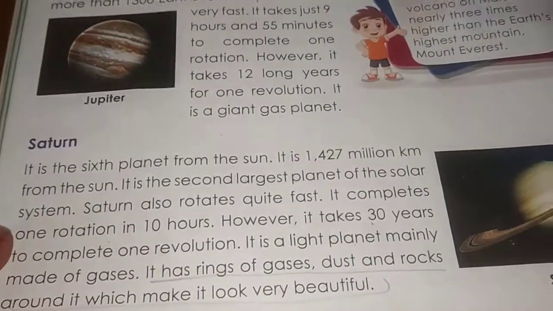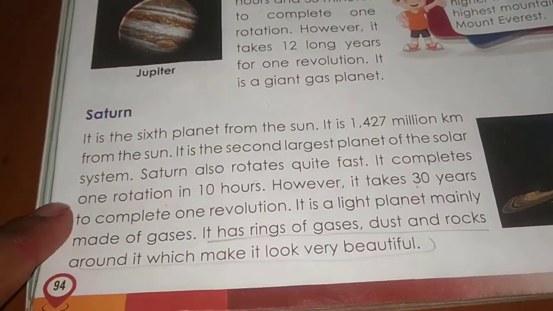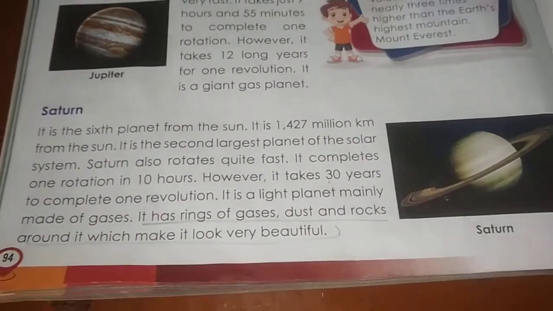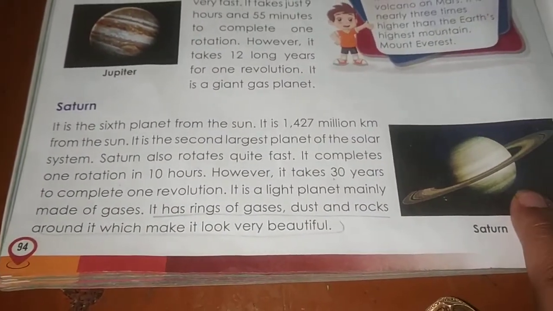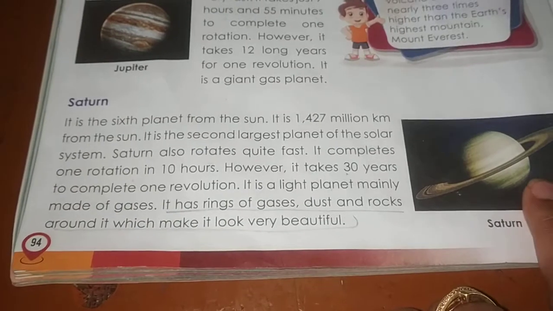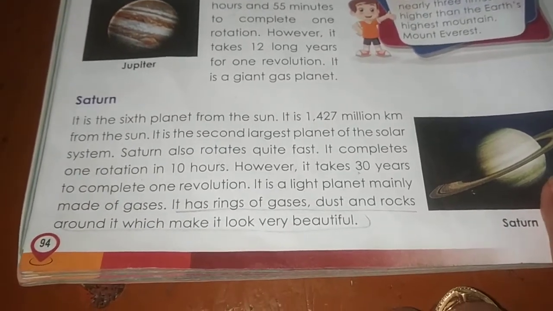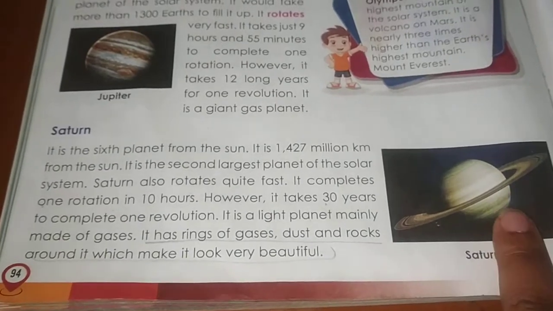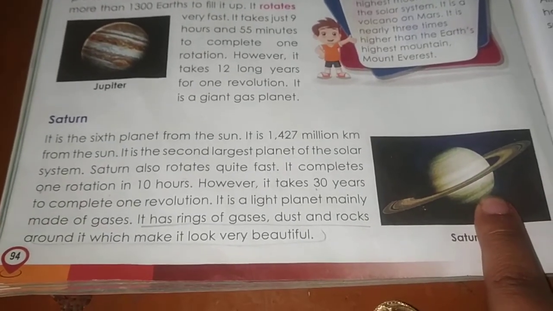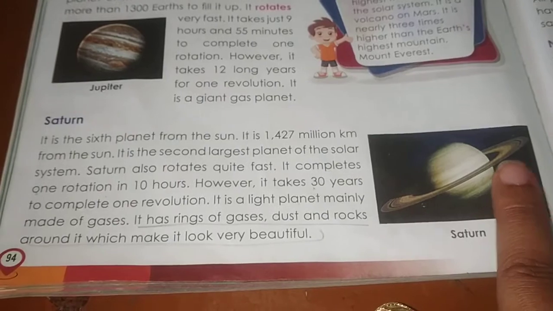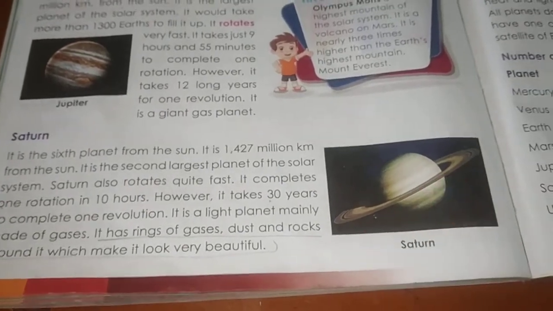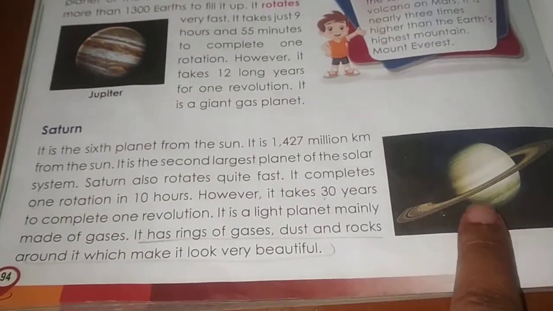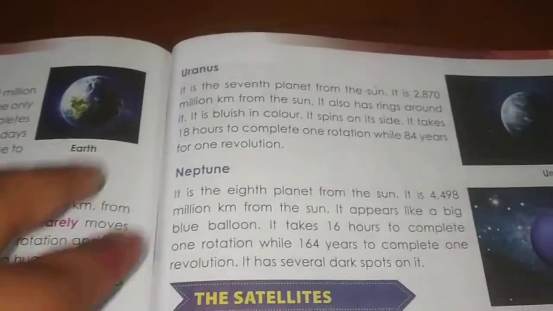Another one is Saturn. It is the sixth planet from the sun and it has rings of gases, dust and rocks around it which make it look very beautiful. It completes one rotation in 10 hours, and it takes 30 years to complete one revolution. Which planet? Saturn.